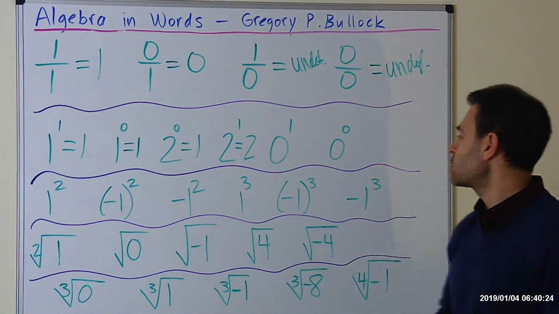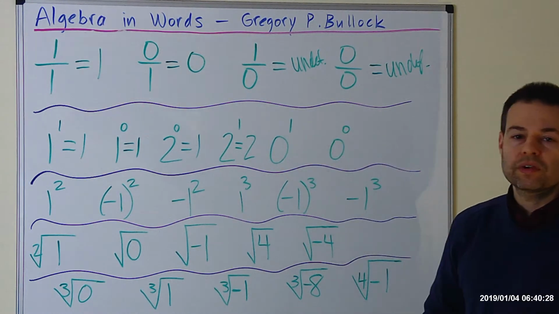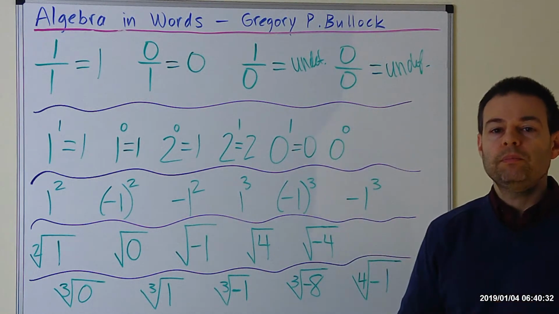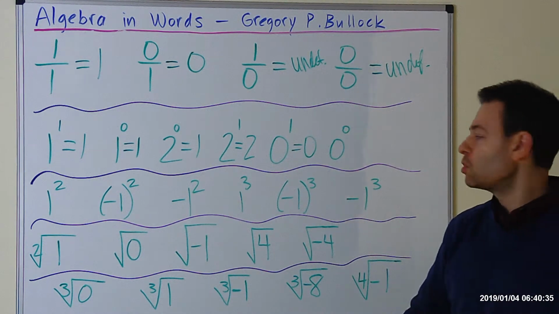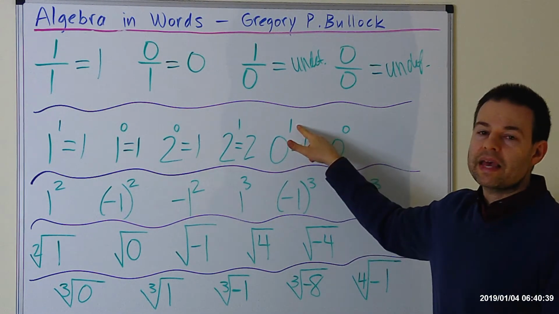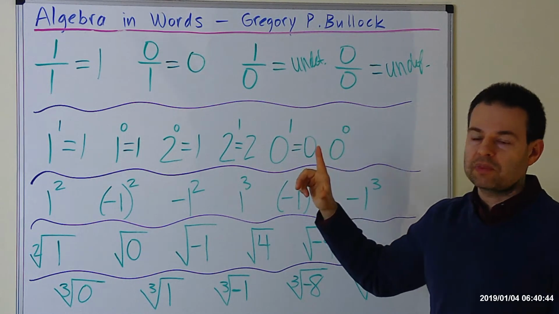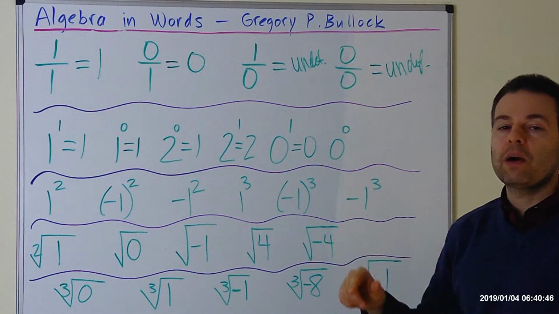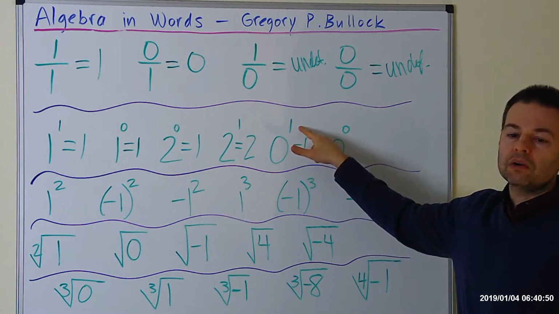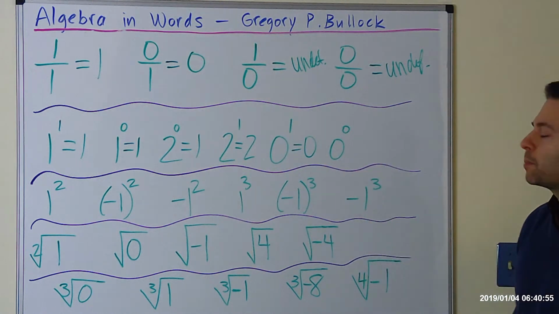Okay, let's go to the next one. 0 raised to the power of 1. The answer is 0. Why is it 0? Because this is another principle in which anytime the base is 0 raised to any number, the answer is going to be 0. There's one exception to that, which I promised I would get to. We'll do that one next. The next one is the exception.